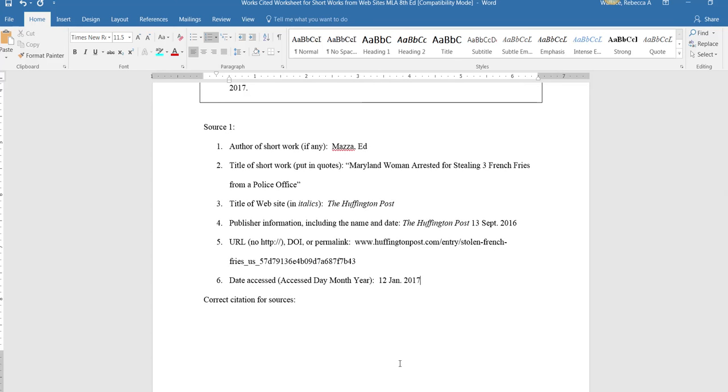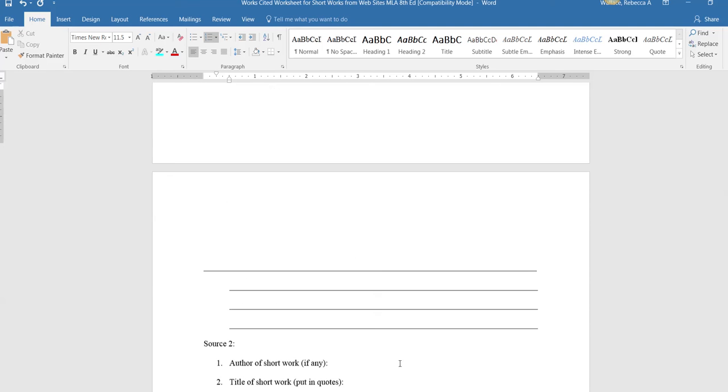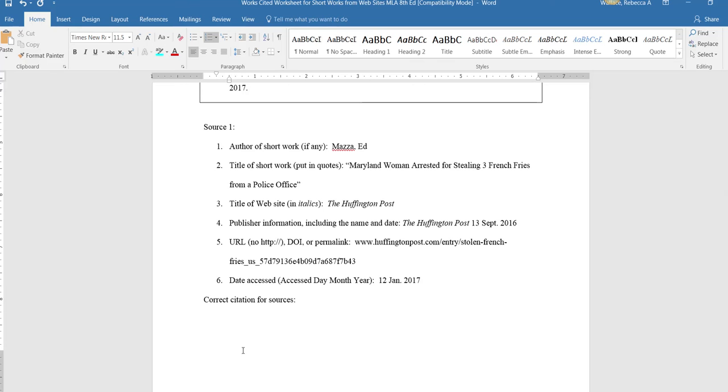You've got all your pieces. All you have to do is just put them together. So you've got your lines. Now I've moved our lines because it's going to be easier to fit it that way. What I've also done is I've changed the margin. So we want to do what's called a hanging indent. It's the opposite of what you would use for a paragraph. We're going to go ahead and copy and paste. We're going to start off with our author's name, and we're going to put a period after that. Next thing we want to do is we want to put our title there. And put a period in there. Notice how these are separate, author, title.